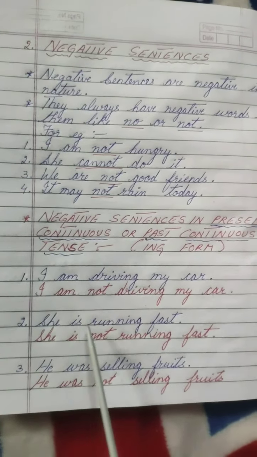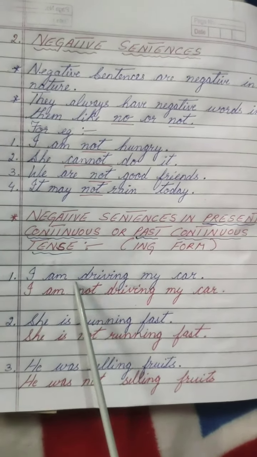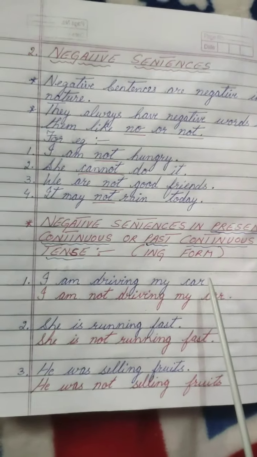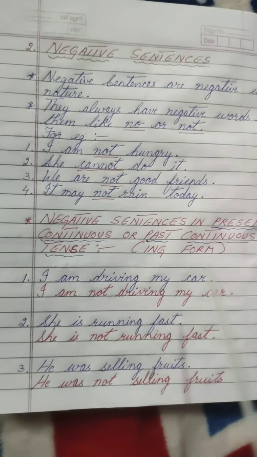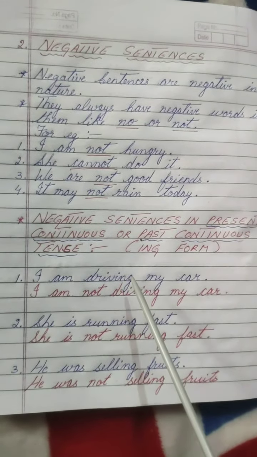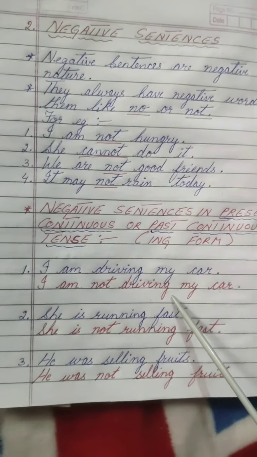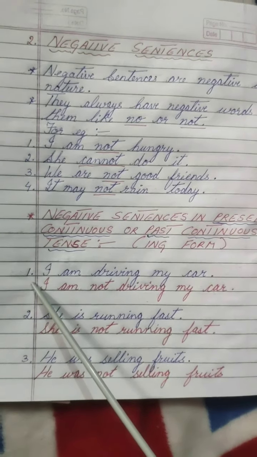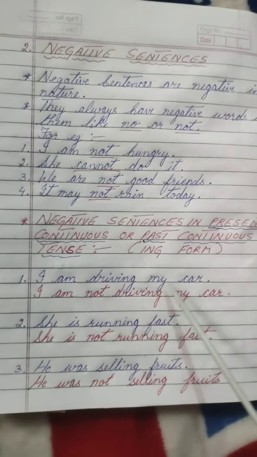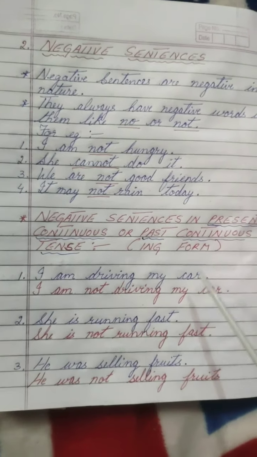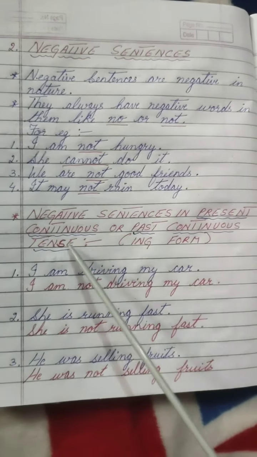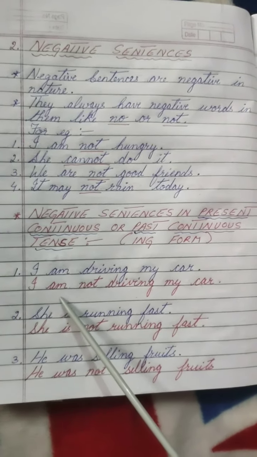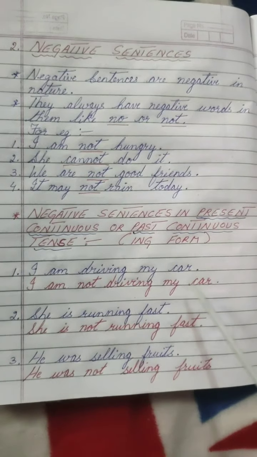Okay, now here are a few examples. I am driving my car. So here I have used two color pens. The blue one is the positive sentence and the red one here is the negative sentence. So let's talk about the first sentence, that is I am driving my car. So this is the positive sentence. Now we have to convert it in present continuous or past continuous tense, that is in ing form. I am not driving my car.